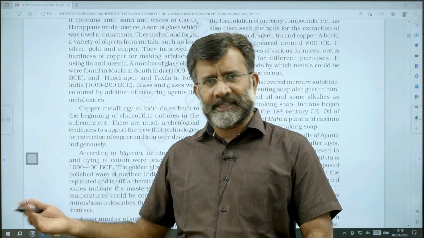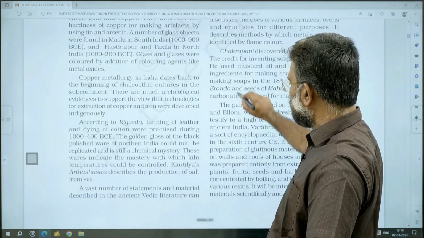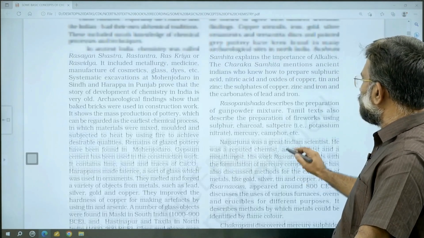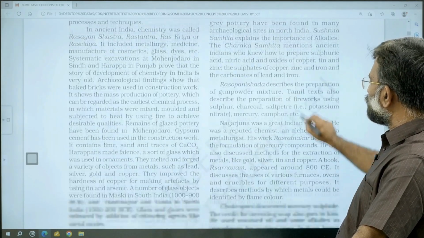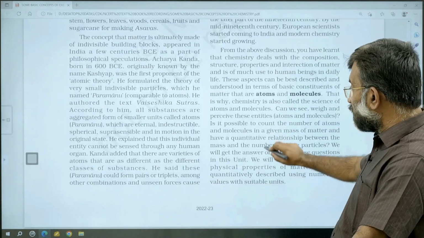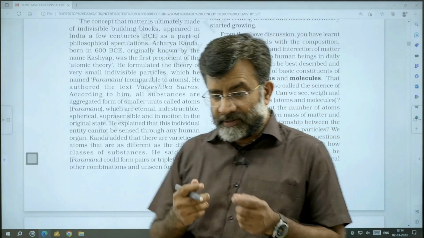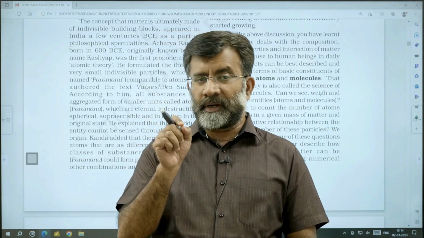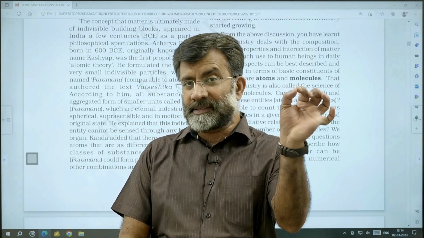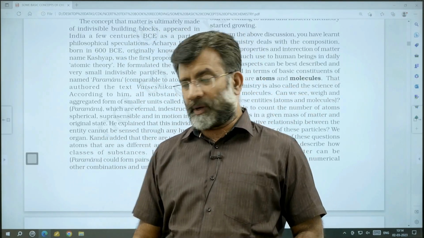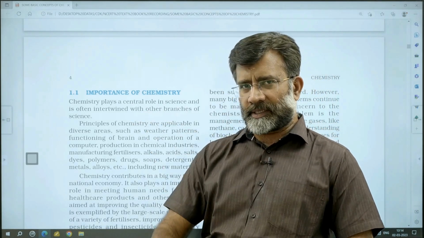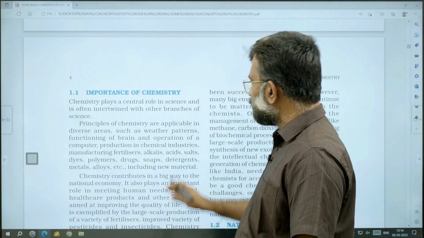The contribution from our ancient texts is also explained in the initial pages of the NCERT. If you find any competitive objective-type statements in the textbook, you can simply highlight them and go through.